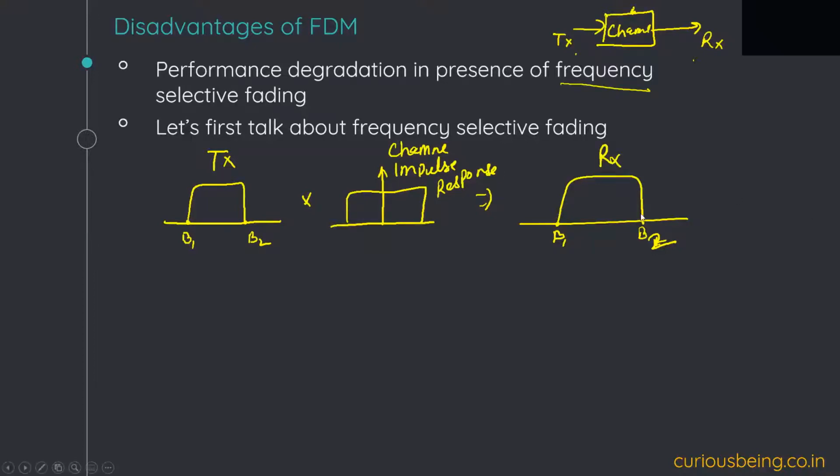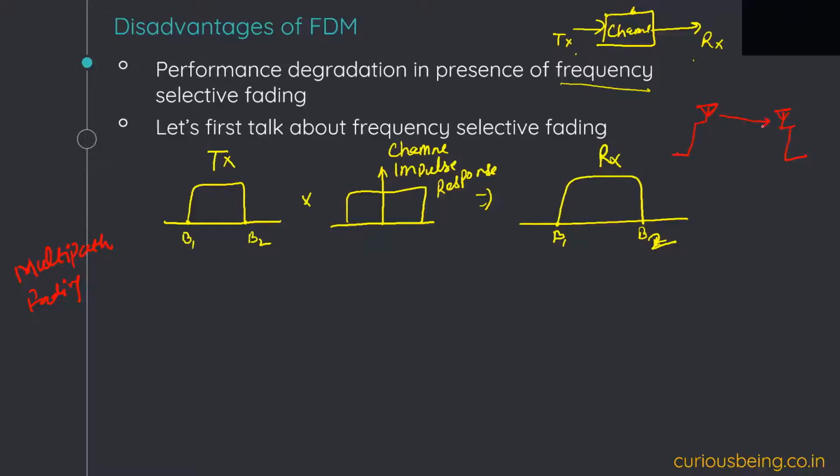Okay. But this particular assumption, that a channel is a single impulse, is not valid everywhere. Why? Because practically we have something known as multipath fading. We will talk about it as we go further, but for now, I'll just give you a high-level overview. In a wireless communication system, the transmitted signal does not reach the receiver through a single path.